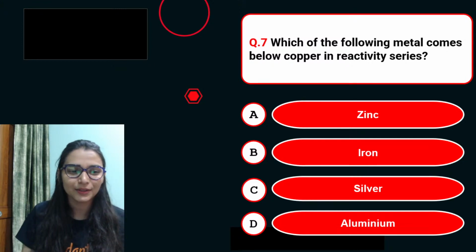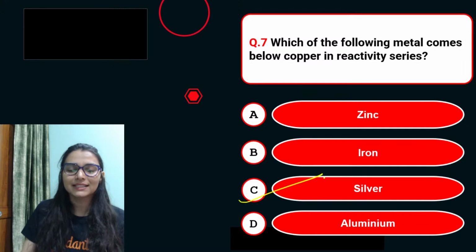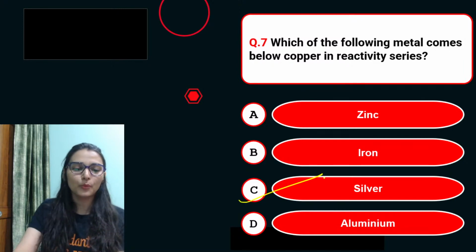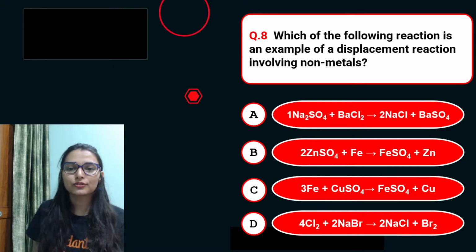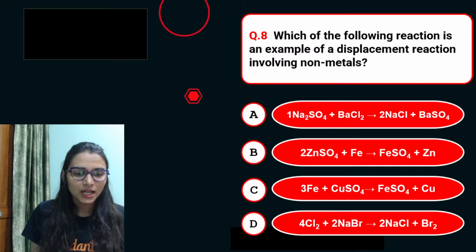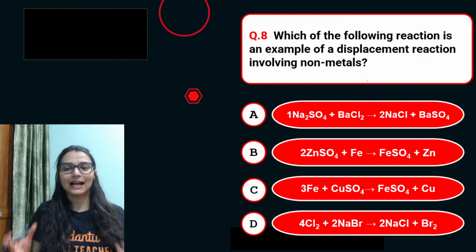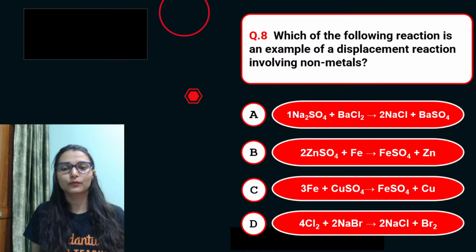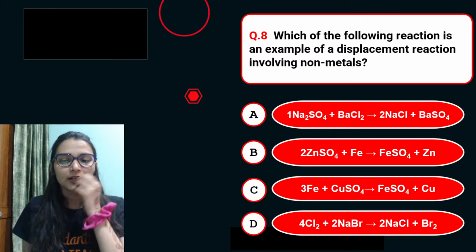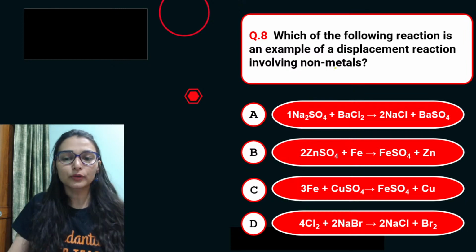That is important. Okay. Yes, silver, guys, that's so easy. Silver lies below copper in reactivity series. You should remember that. Okay. Yes. 8th question: which of the following reactions is an example of a displacement reaction involving the non-metals? So we are talking about the non-metals.